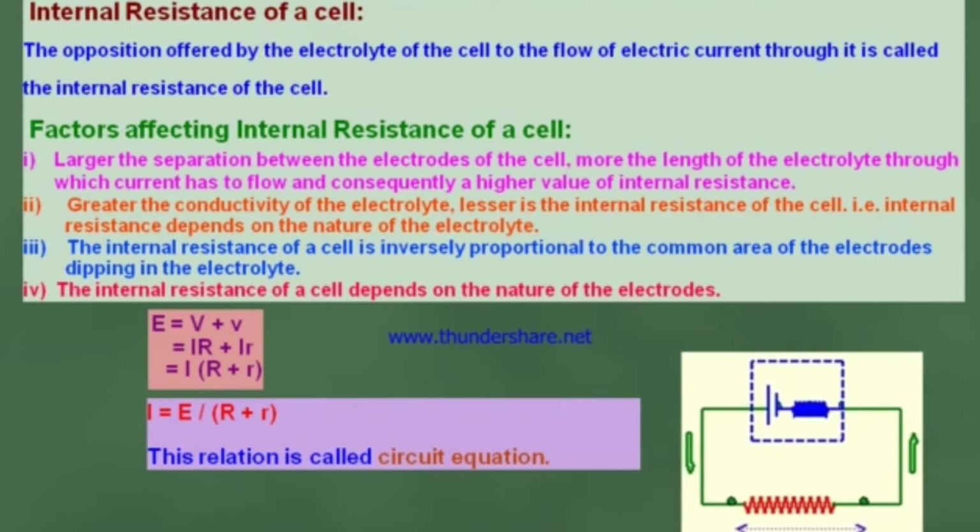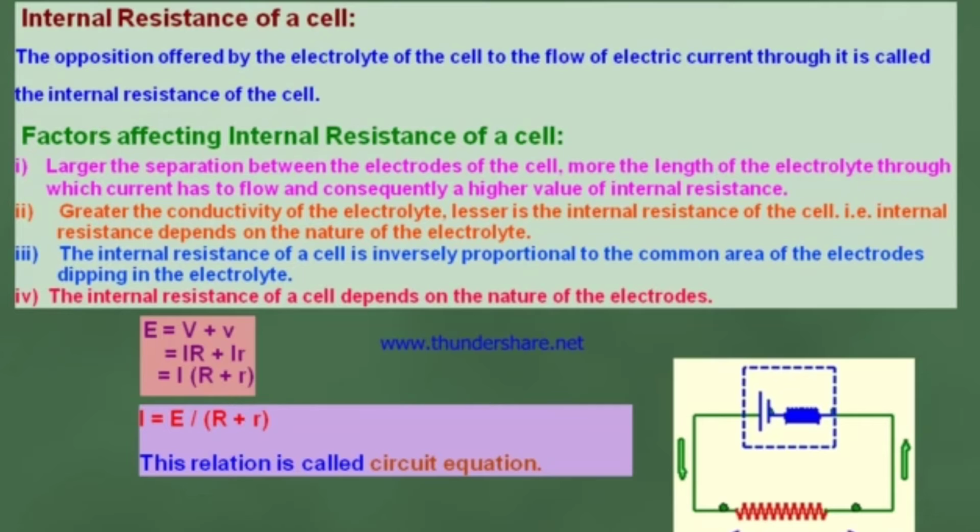Factors affecting the internal resistance of a cell. First one, the larger the separation between the electrodes of the cell, the more the length of electrolyte through which current has to flow, and consequently a higher value of internal resistance. Second point, the greater the conductivity of the electrolyte, the lesser is the internal resistance of the cell. That is, internal resistance depends on the nature of the electrolyte.